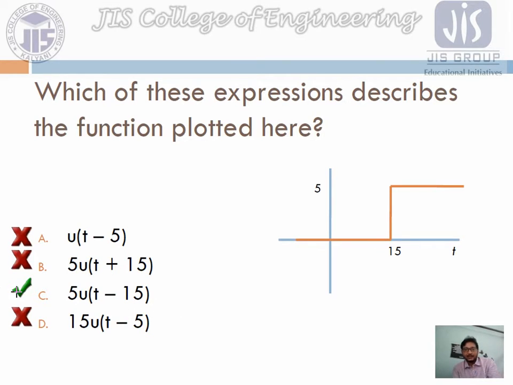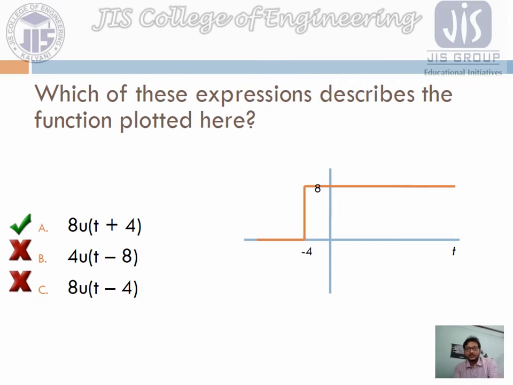As you can see the answer, but still I am asking you to check the answer. What will be this? So the value is 5. So k into u of t minus a1, just like the previous one if we write. So here k value is 5 and the signal has been started at the time of 15, so u of t minus 15.